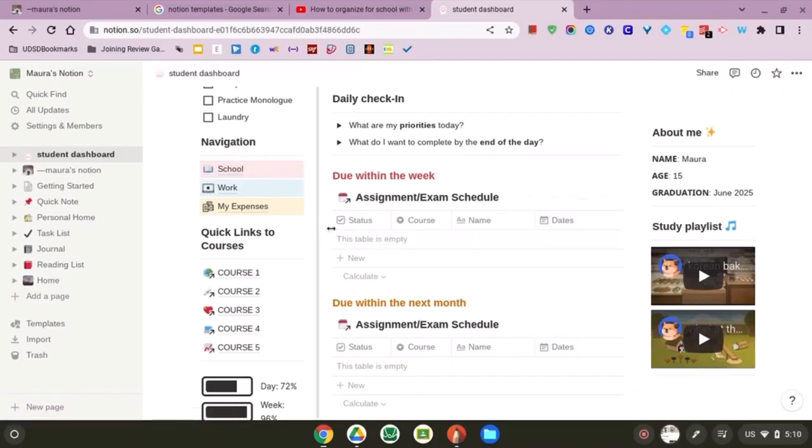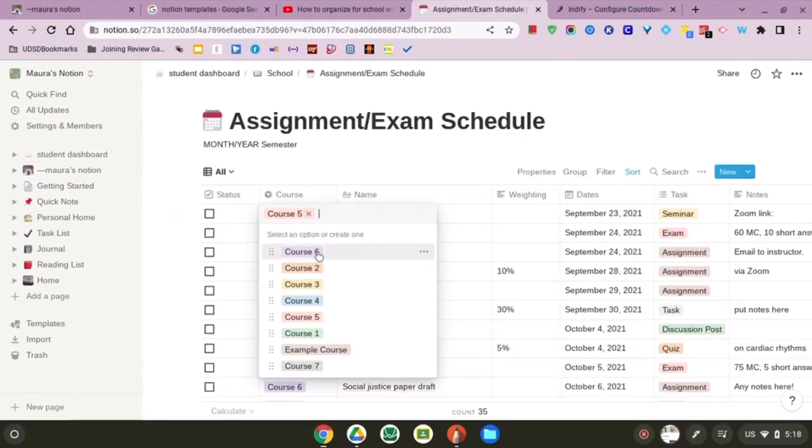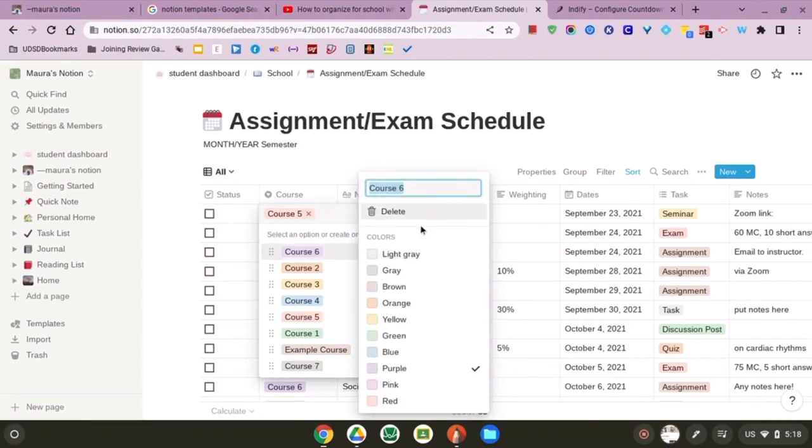Okay, assignment and exam schedule. Let's see how this works. Okay, so I'm just gonna change the names of the courses to be my actual names from the courses.